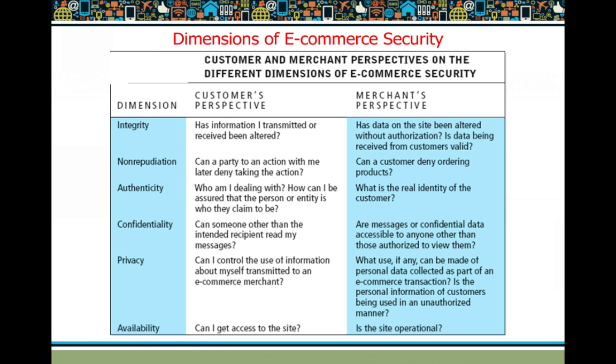So these are the six dimensions of e-commerce security, and we have discussed each of these dimensions from two angles: from the customer's point of view and from the merchant's point of view.